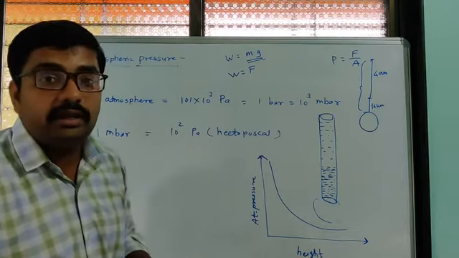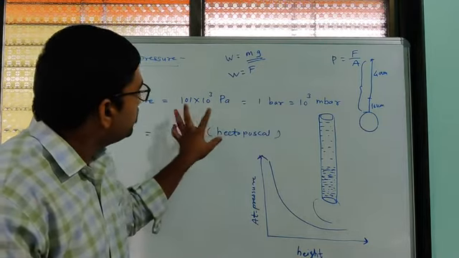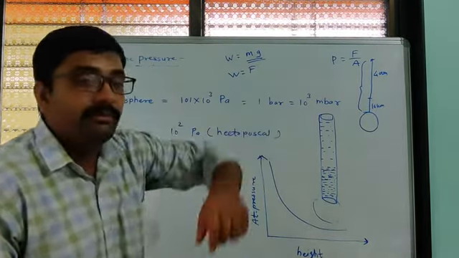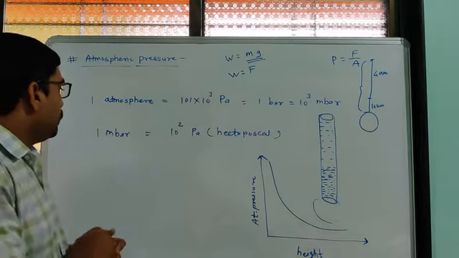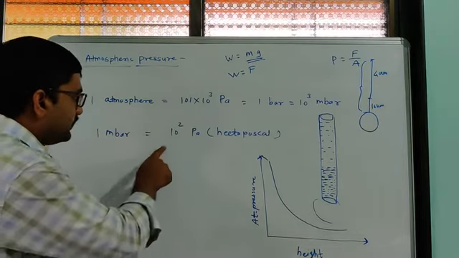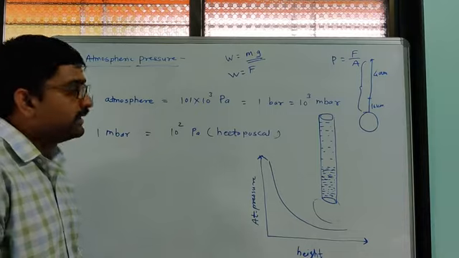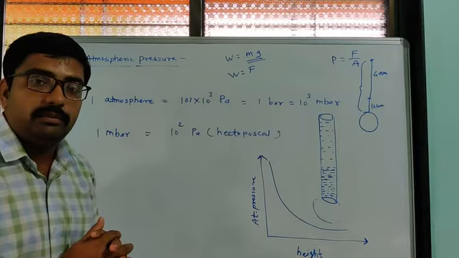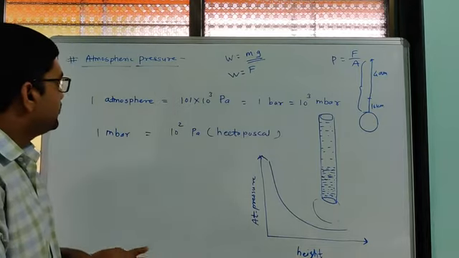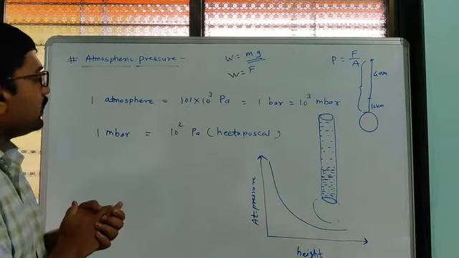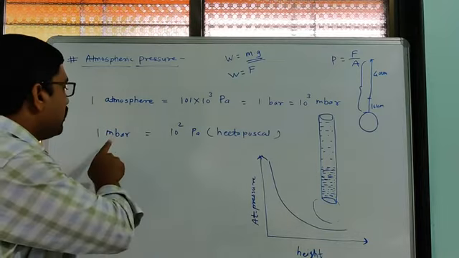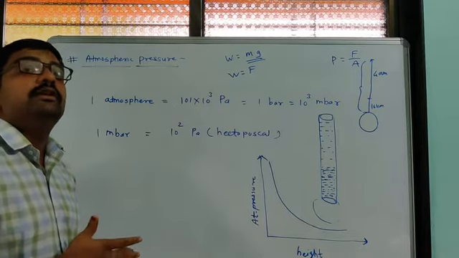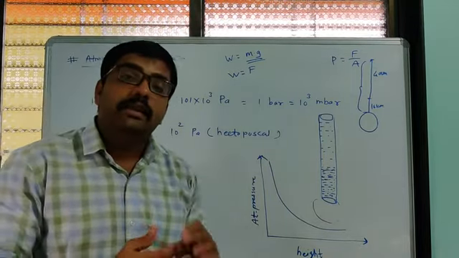101 into 10 raised to 3 Pascal, which is also called 1 bar pressure, which is also called 10 raised to 3 millibar. Then 1 millibar is equal to 10 raised to 2 Pascal, that is the hectopascal. So this conversion we have to remember. Atmospheric pressure is always told in bar or millibar, that are the units generally used to tell us the atmospheric pressure.